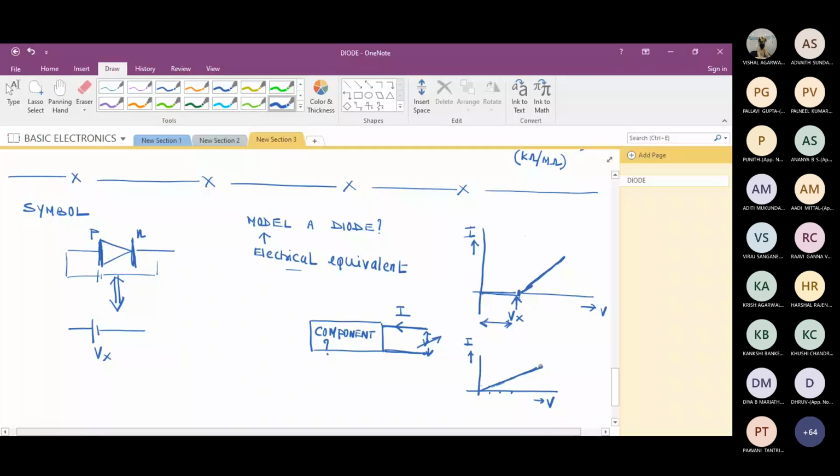Yes, sir. So here also, suppose instead of drawing an exponential, I approximately take it like this. What is this variation indicating? This variation is indicating that the device is acting as a resistor. Now we know till Vx the current is 0. If I apply an external battery, till Vx the diode is not conducting. So across the diode, will I get Vx?